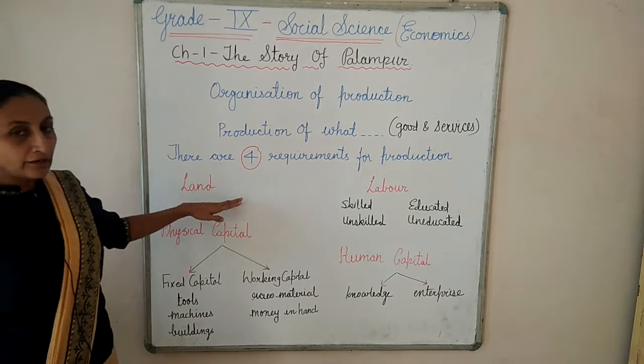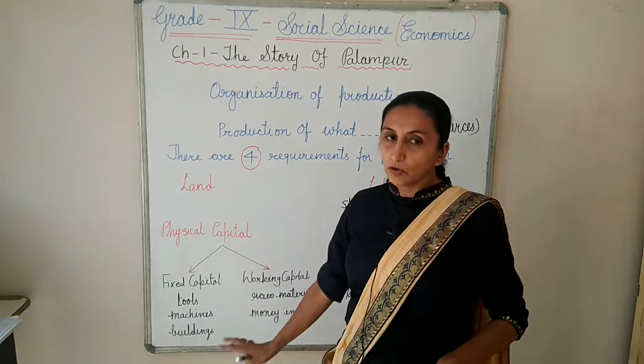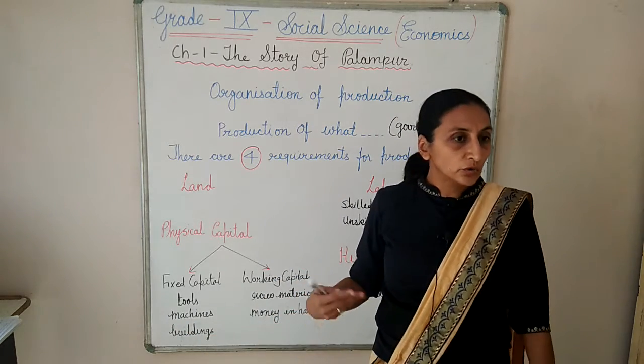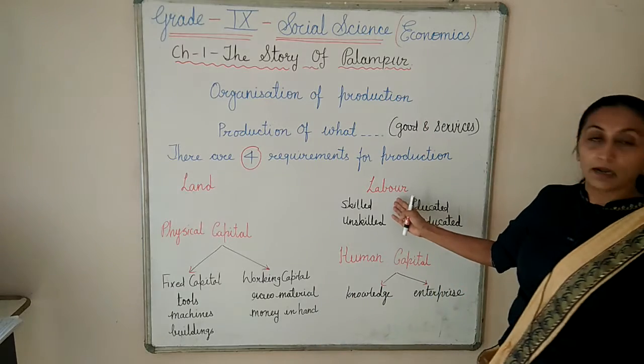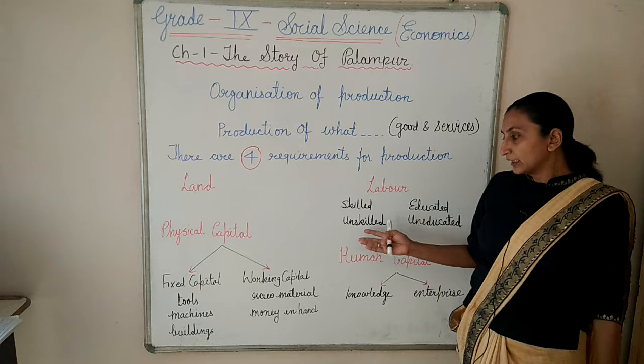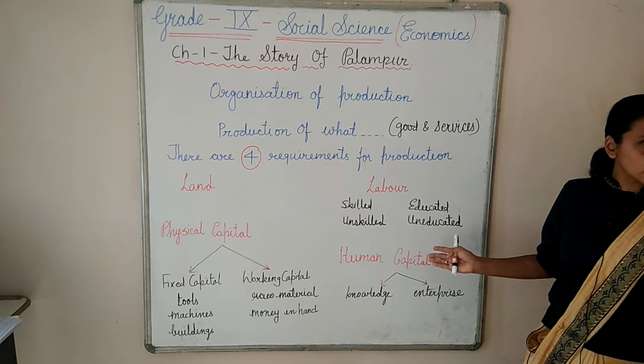Now we have the land, we have the physical capital; building is available, machinery is available, all the things are available. But further, who will operate the machine? Who will do the work? For that we need labor. Labor means those persons who are working. We need skilled labor, unskilled labor; educated and uneducated laborers are also there.